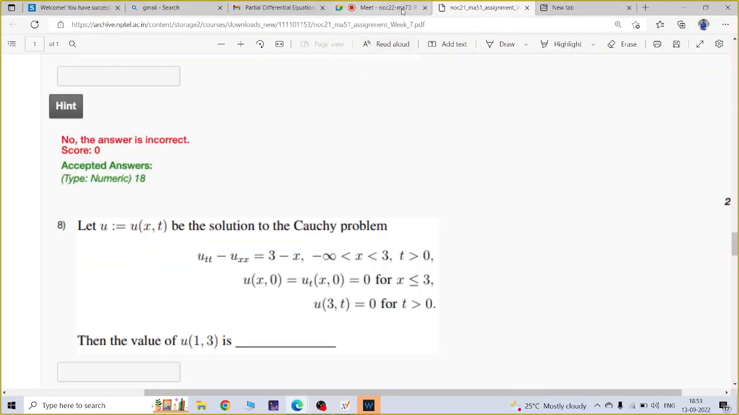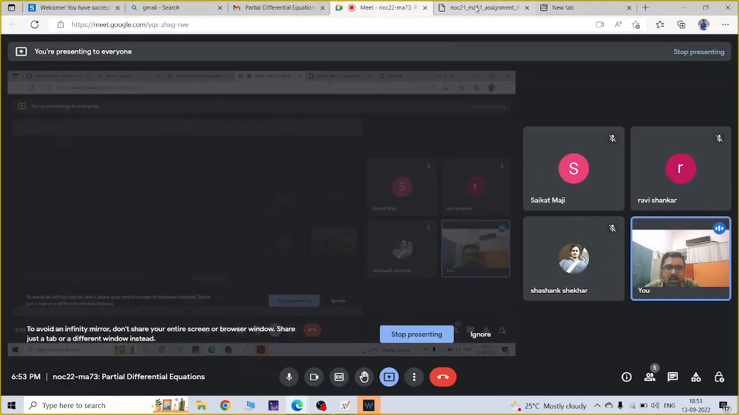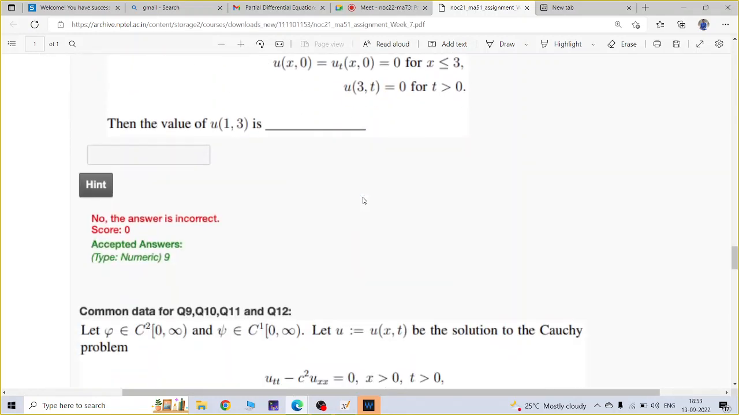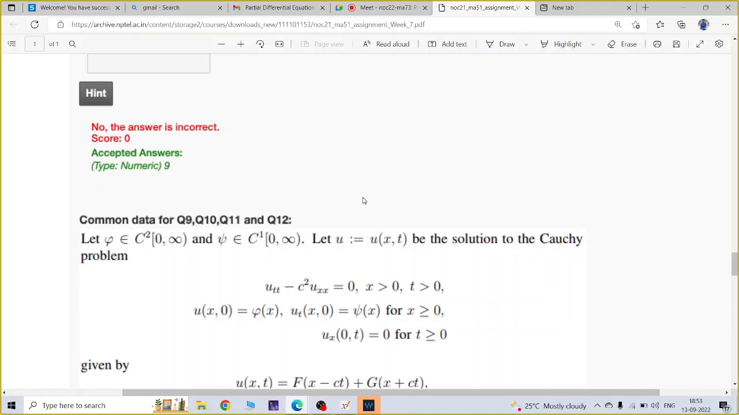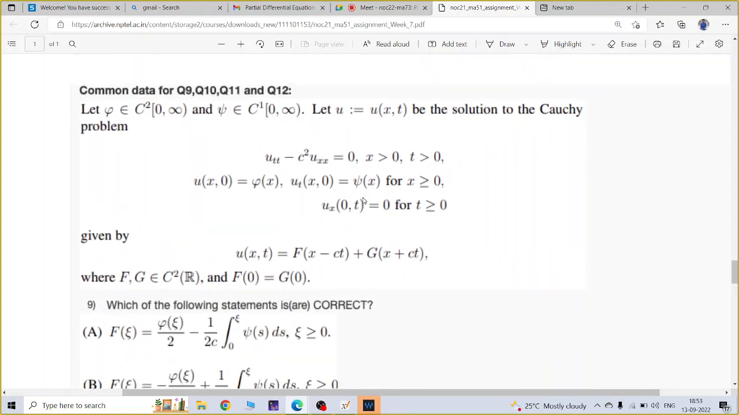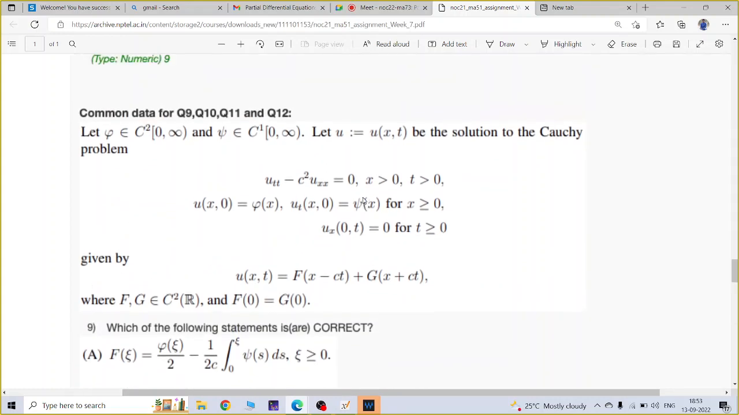Yes, sir, okay, 9. I got the answer as 9. So u(1,3) is 9. Answer is 9. Okay, so I will move to the next question. This is visible, question number 9.